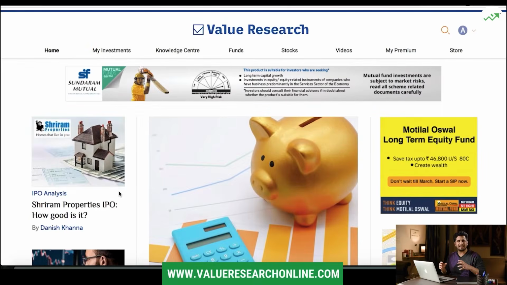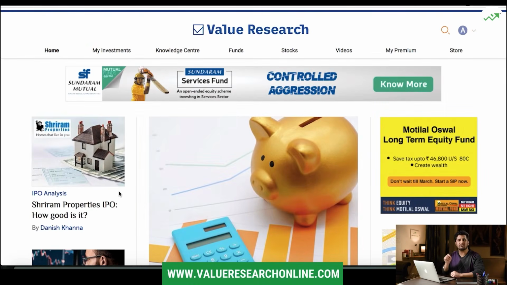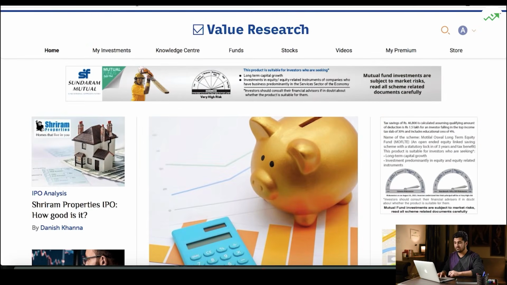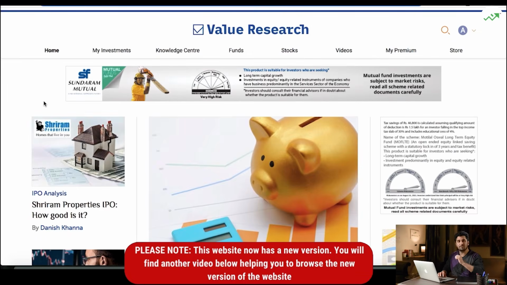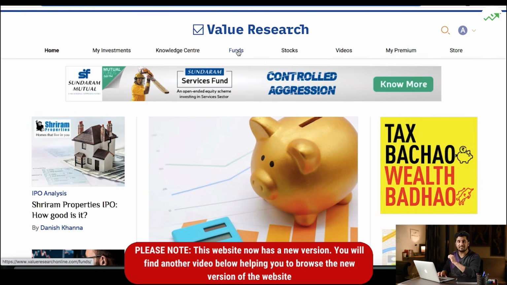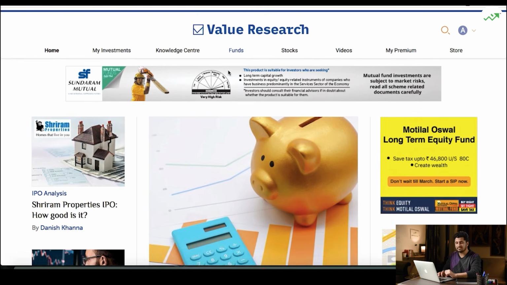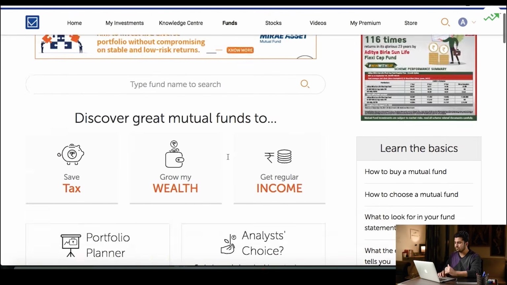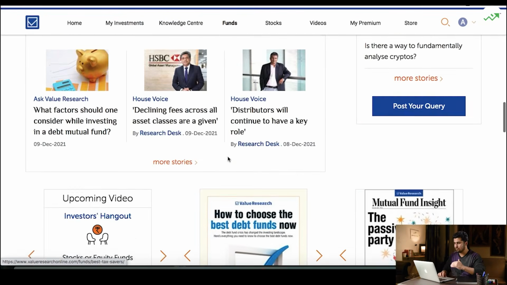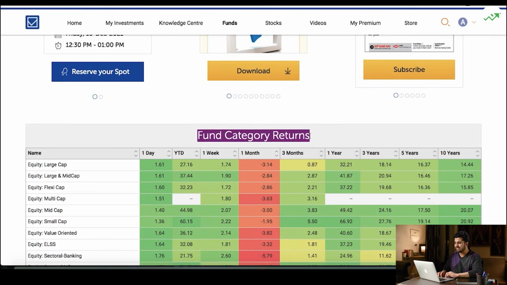So, a few of the parameters that you must look at are, oh wait, let me show that to you live, right? So let's do some technical analysis and open up this website called valueresearchonline.com. You could see the name here. And once you open this website, you could go to the funds tab. It's a free to use research website. Go on to the funds tab and then scroll down to the bottom where you see these fund category returns.